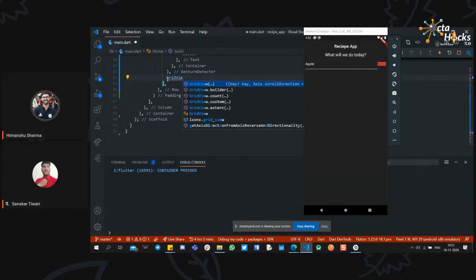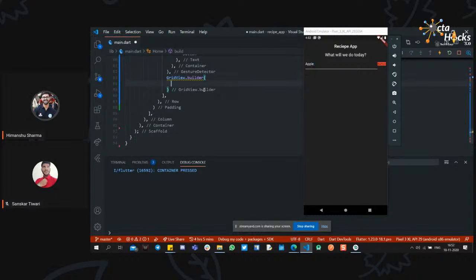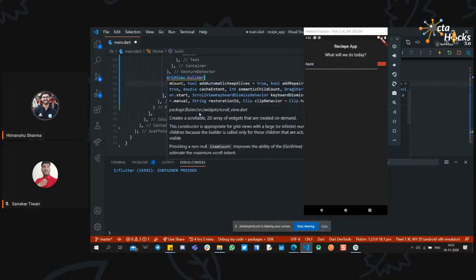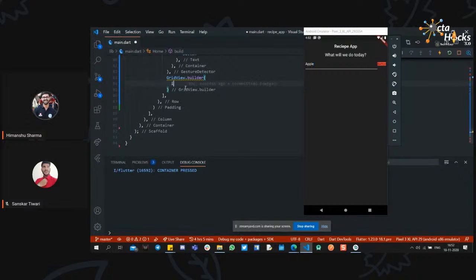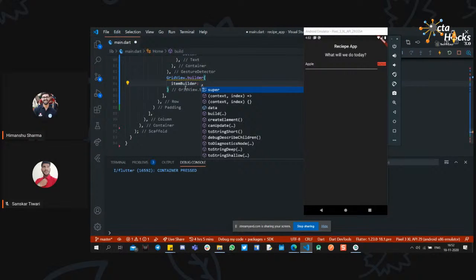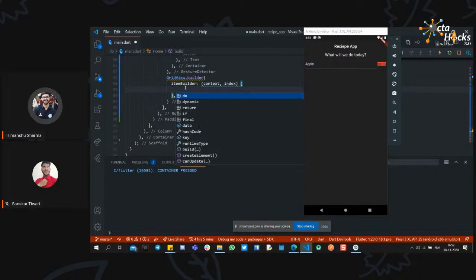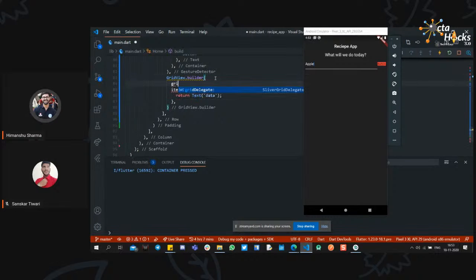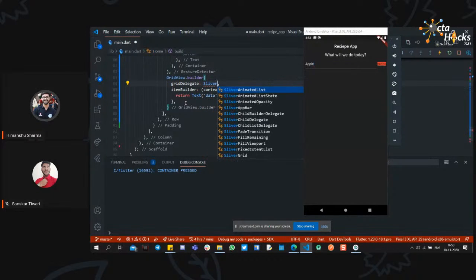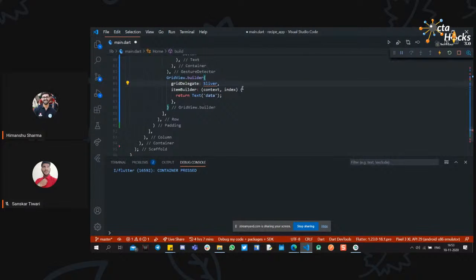Sorry for the background noise. Yeah, so we need a builder, and inside the builder we have required properties like item builder, grid delegate, and item count. So first of all, item builder, it will return something. For now, let's return a text. Okay, and now we have the grid delegate property. The grid delegate property requires a sliver type, a SliverGridDelegate. So I will just type out sliver grid. Okay, I will remove this one.